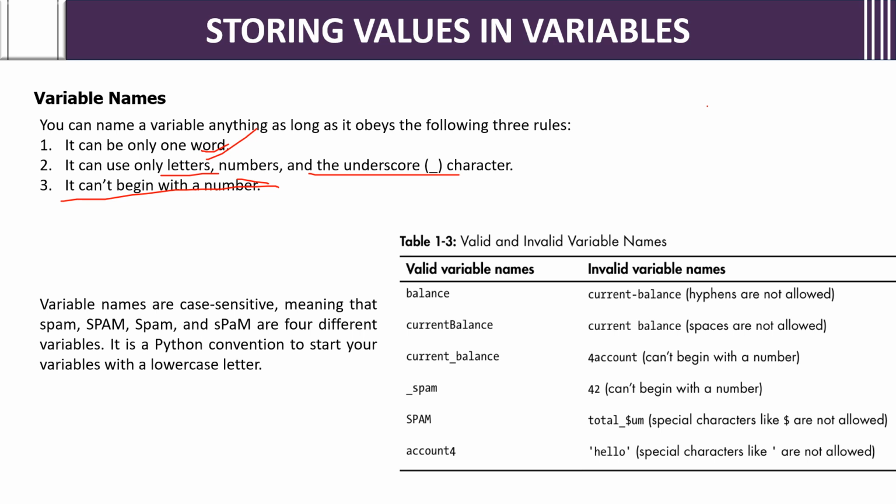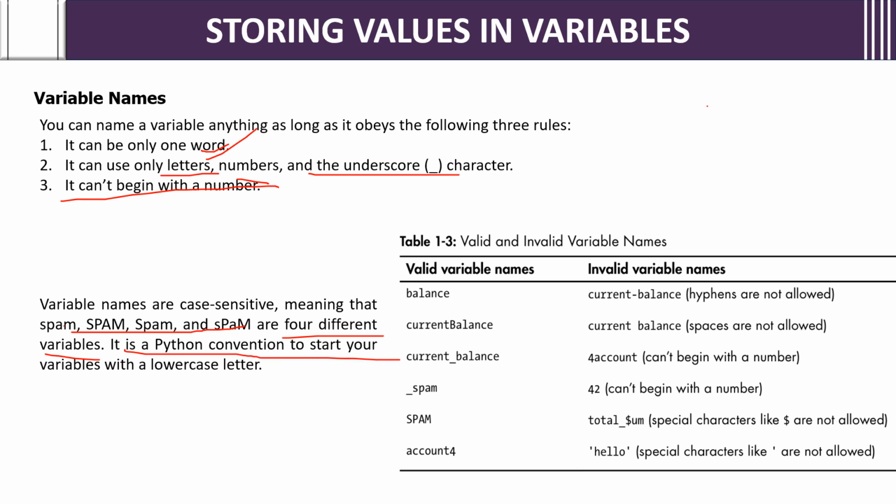Sorry, it can't begin with a number. Variable names are case sensitive, meaning that spam, Spam, SPAM and sPam are 4 different variables. If you change even one single letter, it is a different variable. Here only S is capital, so it is different. All are small, it is a different variable. Case sensitive means that even if one letter is changed from small to capital, it is a different variable. So these are 4 different variables.